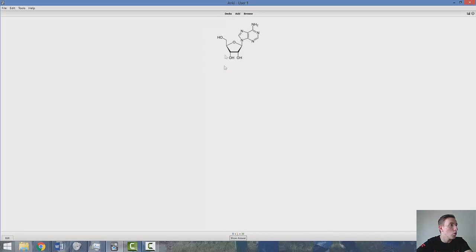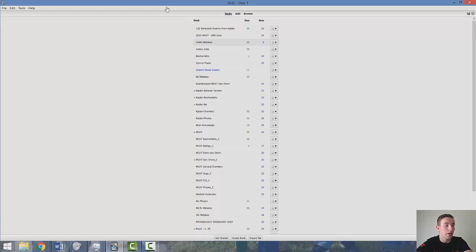So then I would go in and study the questions I got wrong. So here's a nucleotide, and you see adenosine. So I can go through these and make sure that I'm learning concepts after I've gotten them wrong, and review them and all that good stuff. So also another good way to review incorrect questions and make sure you learn the concepts.